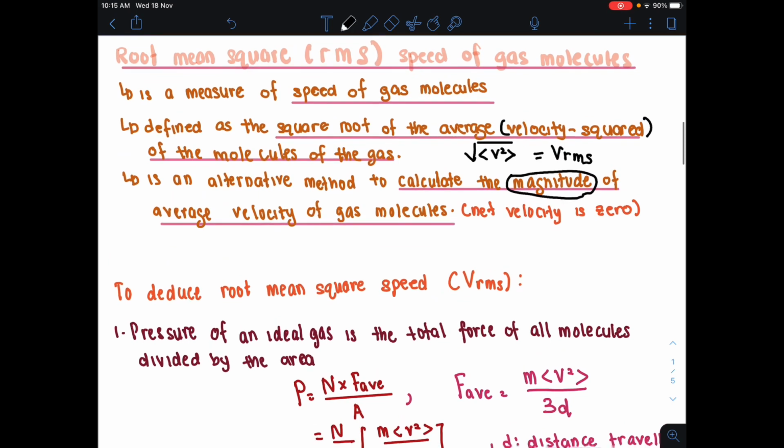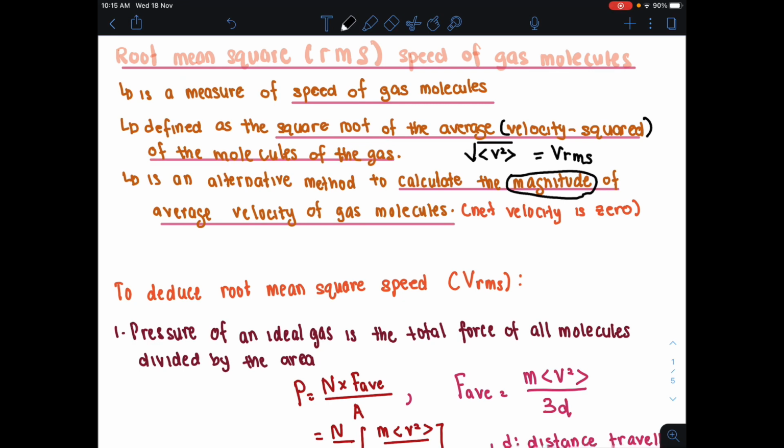So bila dia tengah move freely and randomly in all direction, contoh dia tengah gerak ke kiri, ke kanan, ke atas, ke bawah. So apa yang akan jadi dekat sini adalah net velocity dia akan jadi zero.